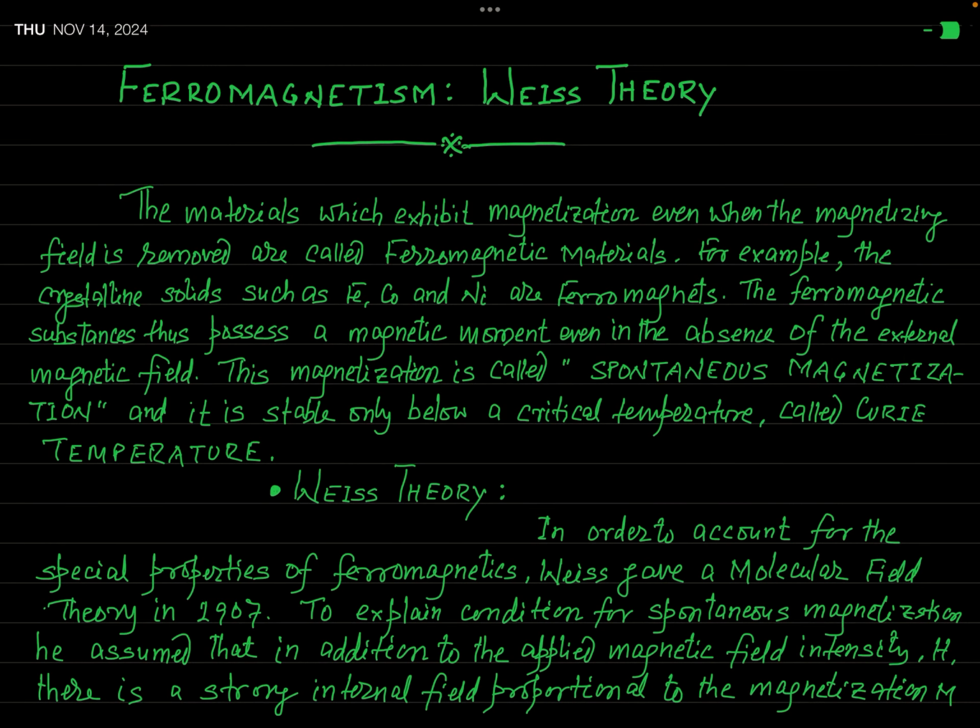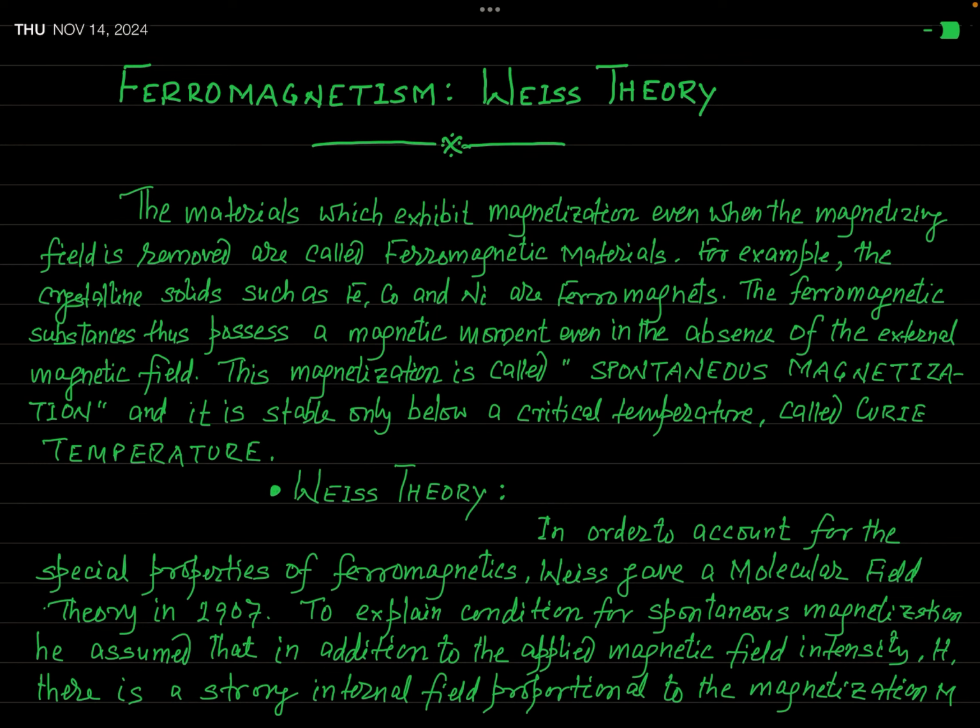In previous few lectures, we have seen the discussion of classical theory and quantum theory of diamagnetic material and paramagnetic material. In other words, you can say that we have already discussed in very detail the diamagnetism and paramagnetism by both the classical concept and quantum mechanical concept.